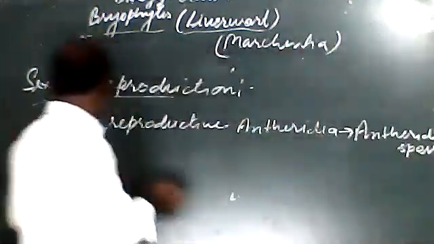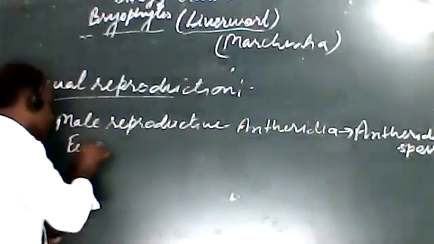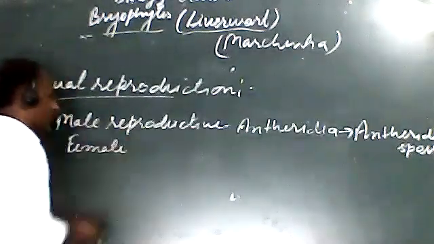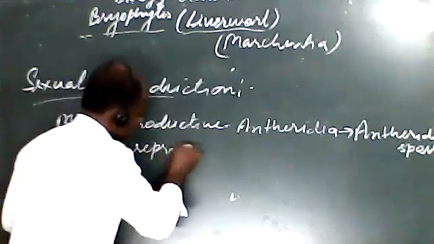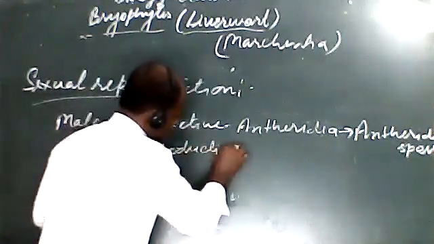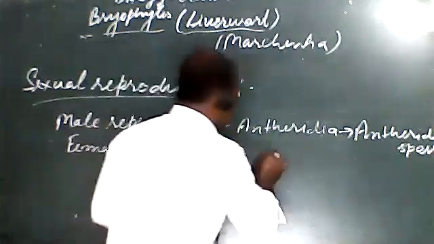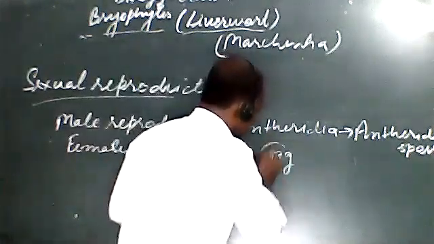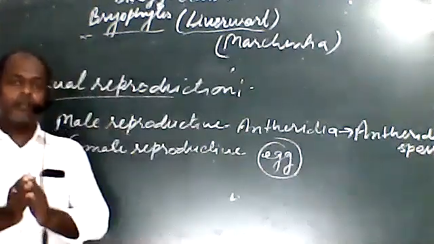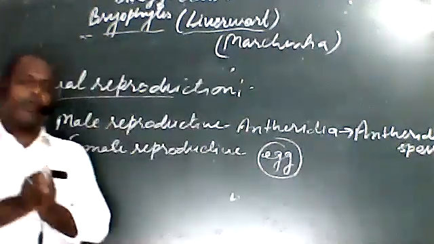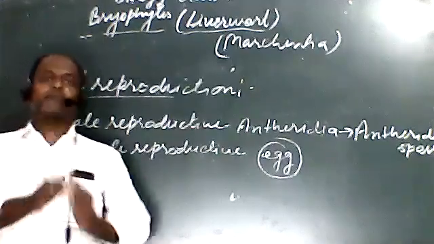And if there is a female reproductive part, as we have discussed in bryophytes, then there will be eggs.